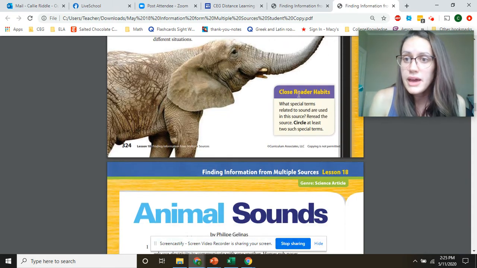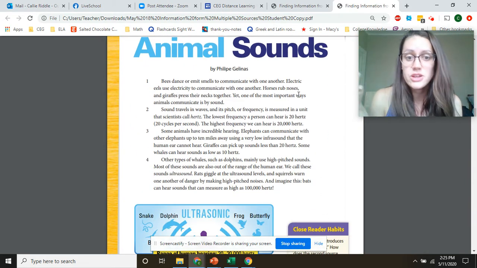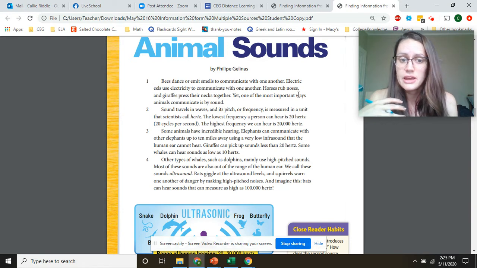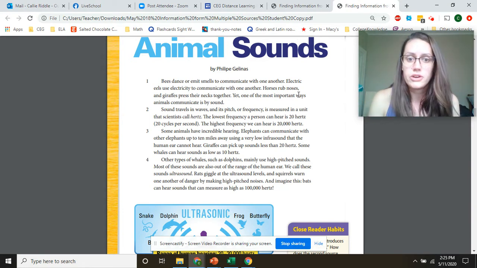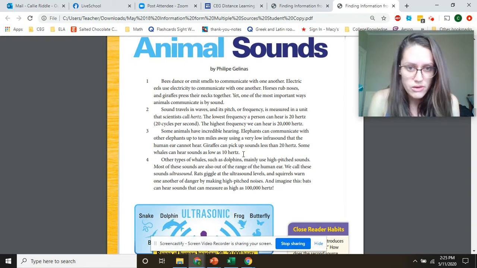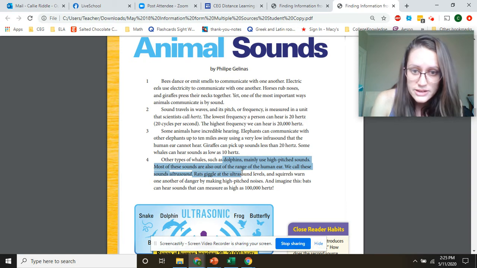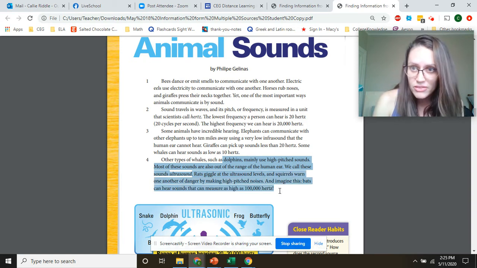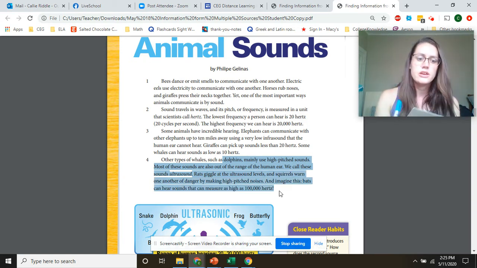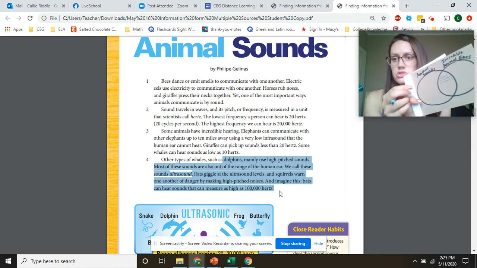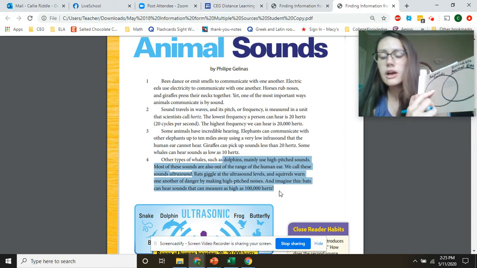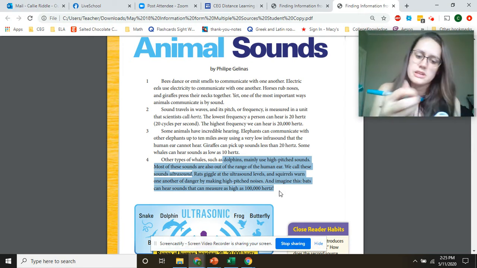Now, as I was flipping back and forth, I did notice there are some things that are different in animal sounds versus incredible animal ears, because it talks about, what else? It talks about dolphins, whales. It talks about rats and squirrels and bats and what levels they can hear at. So under animal sounds, I'm going to put those different animals.